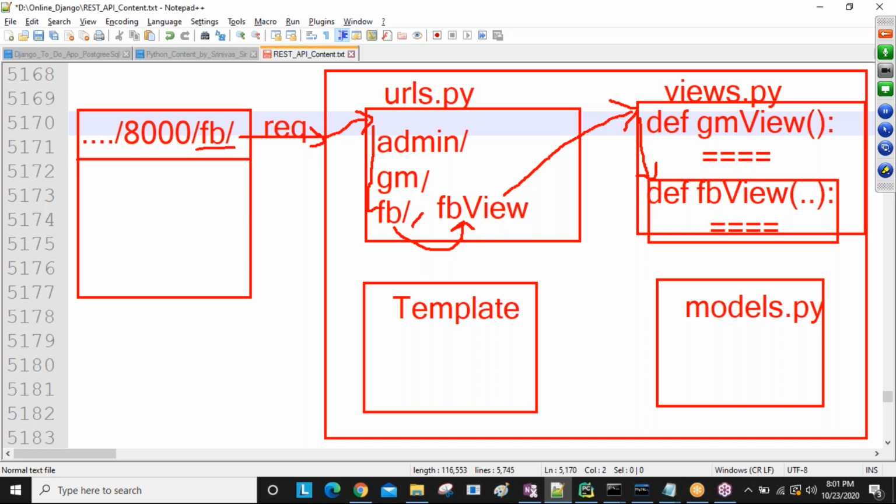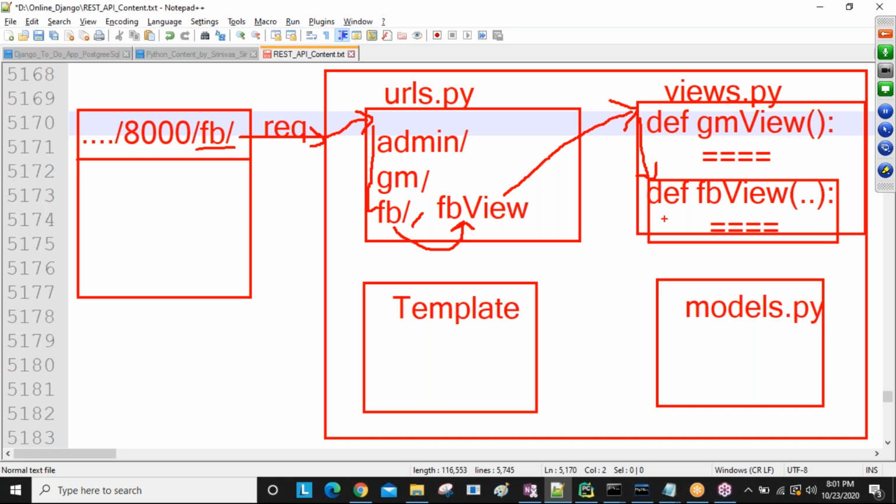From the browser, whenever I'm sending the request, my request first hits urls.py and it searches for the requested URL. If any URL is matching, then the corresponding view is going to be executed. All views are available inside the views.py file, and it searches for the required view. If the view is available, then it executes that view. Okay, finally the view is going to return a response. View takes the request and gives the response.